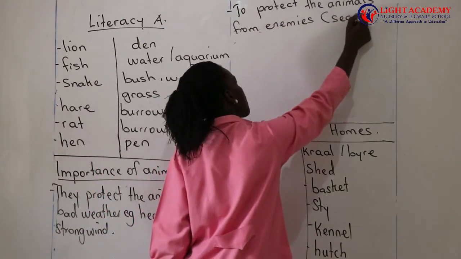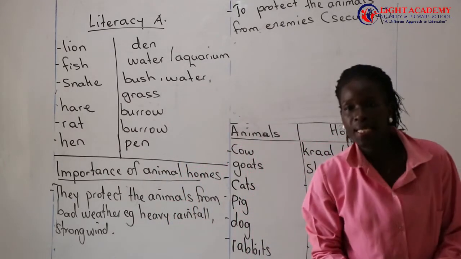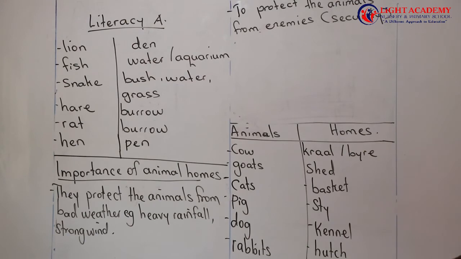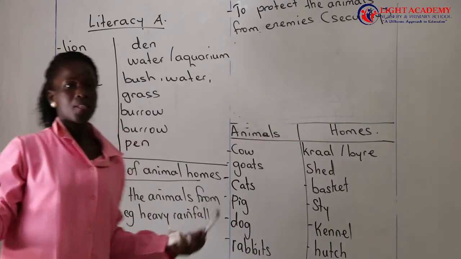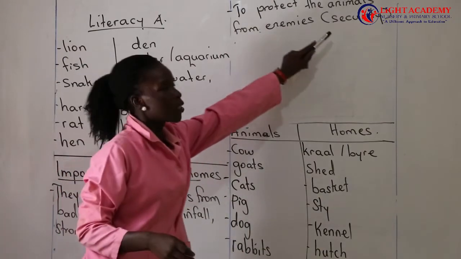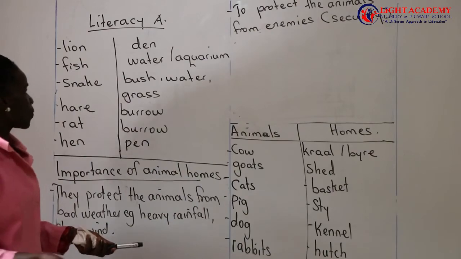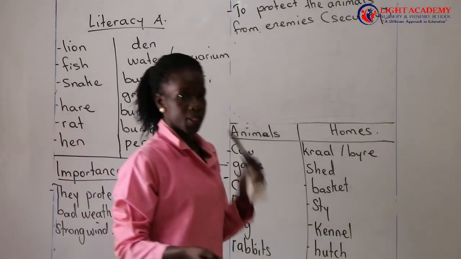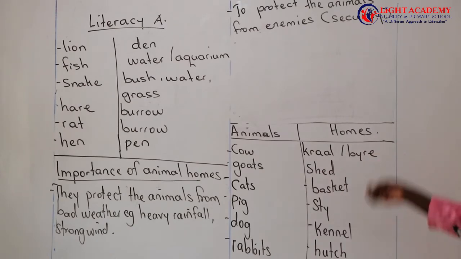In bracket, you can say to provide the animals with security. So meaning that homes act as security places. Though we can't run to the police station, we need security, and homes act as security for us. So animals need protection from enemies, and one thing that can protect the animals from enemies is their home.